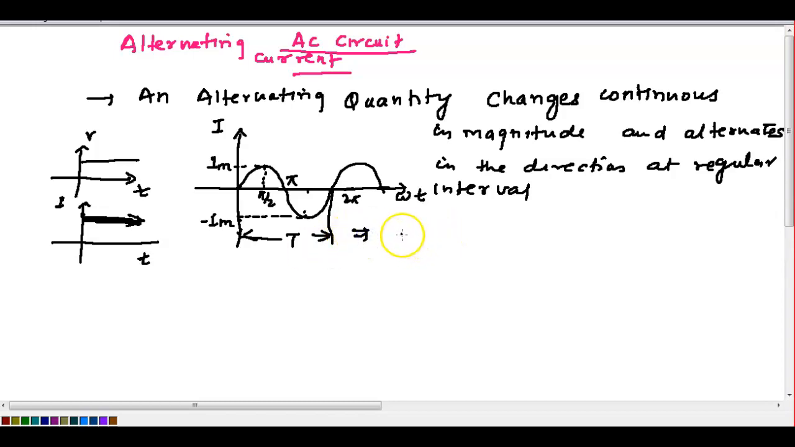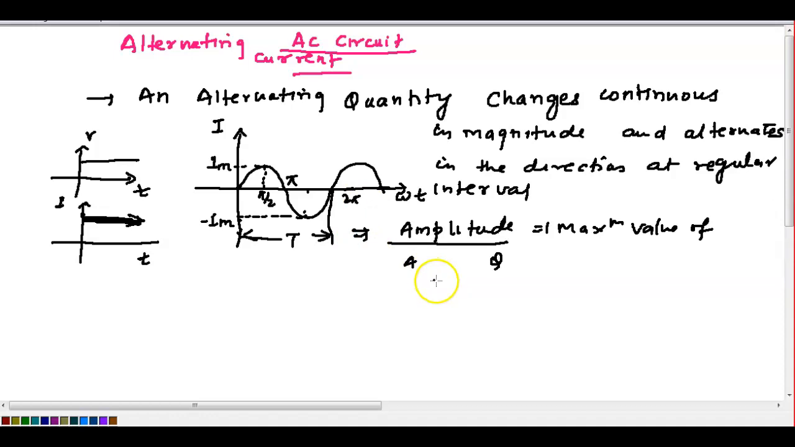Consider the definition for the amplitude. Amplitude means the peak value, the maximum value. Maximum value of an alternating quantity.